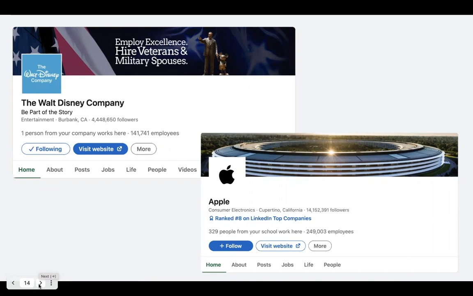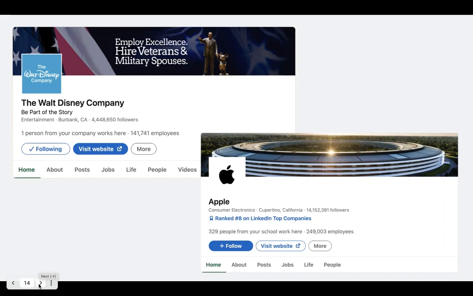We did mention in the LinkedIn features that you are able to follow companies and see what they're up to, see any posts or updates. But another great thing is that it lists how you're connected to that company. For example, underneath Walt Disney Company, it says one person from your company works here. That's really great because you can reach out to that person, maybe ask how their experience was, and maybe they can introduce you to other people at the Walt Disney Company. So it's really great for networking.